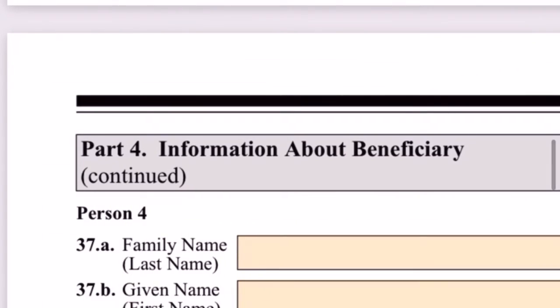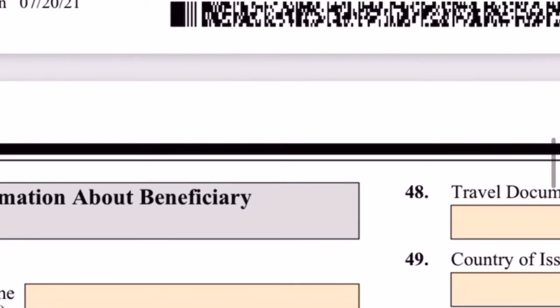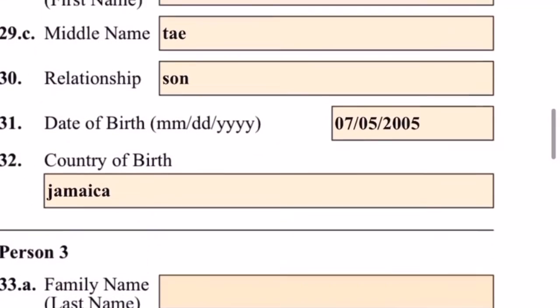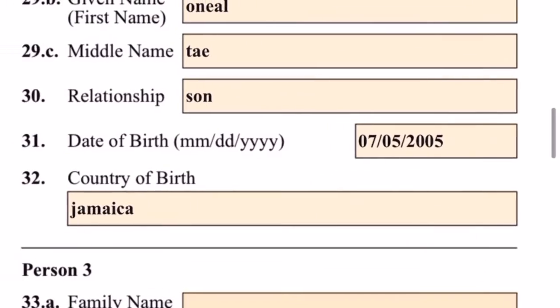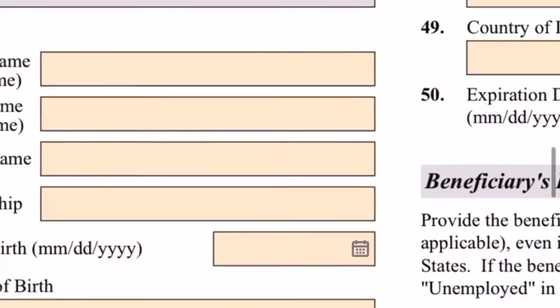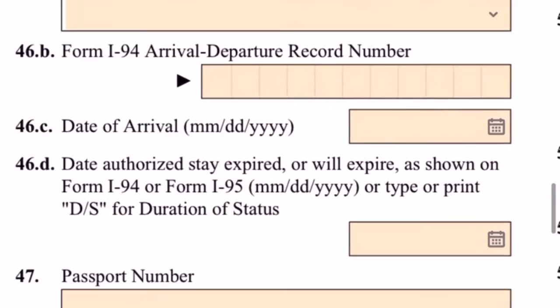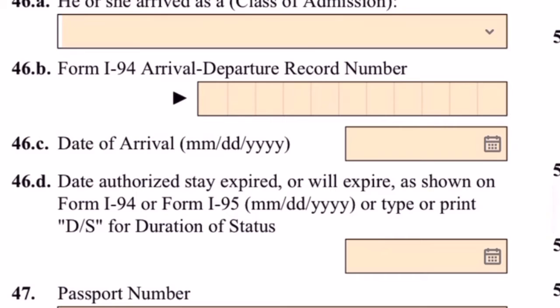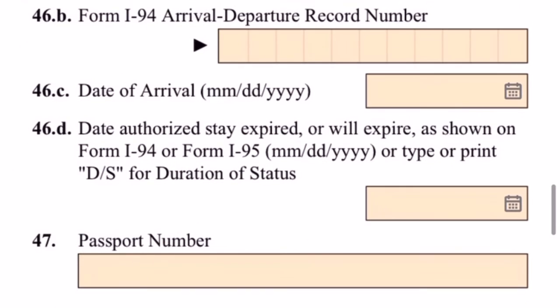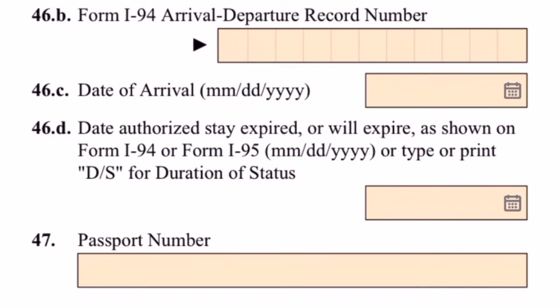So I'm going to enter the information right here. Let's go back down here. Beneficiary entry information. Okay, 45. Was the beneficiary ever in the United States? In this case, I'm going to click yes.